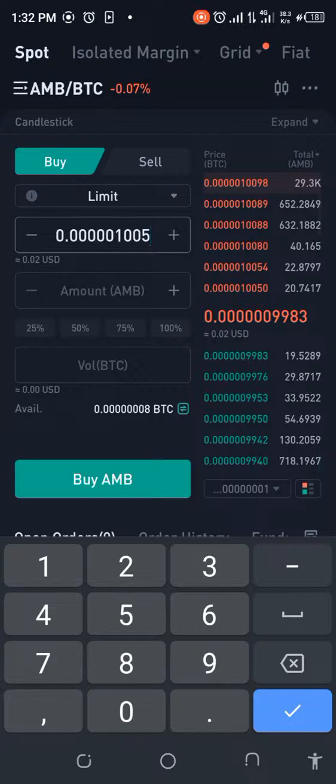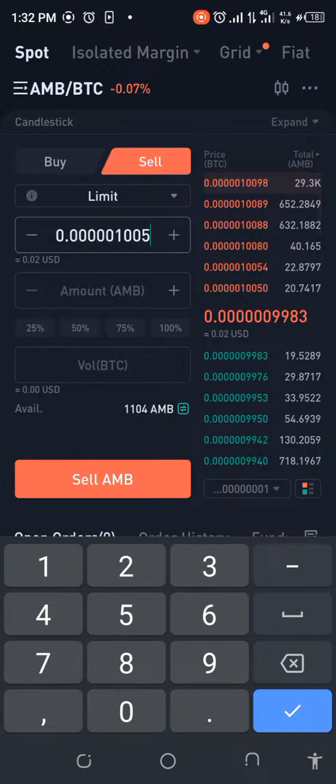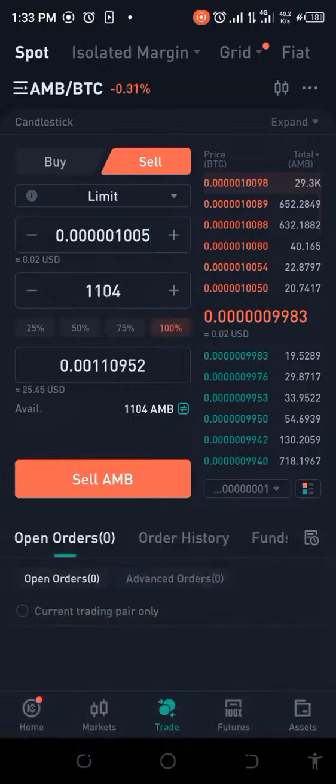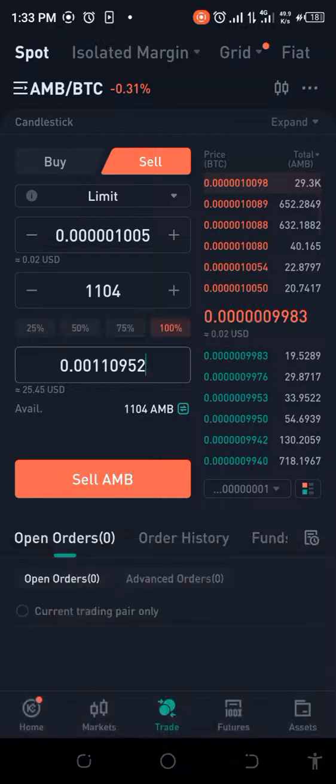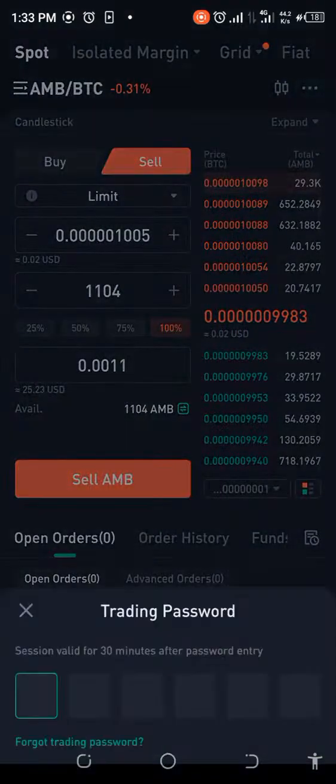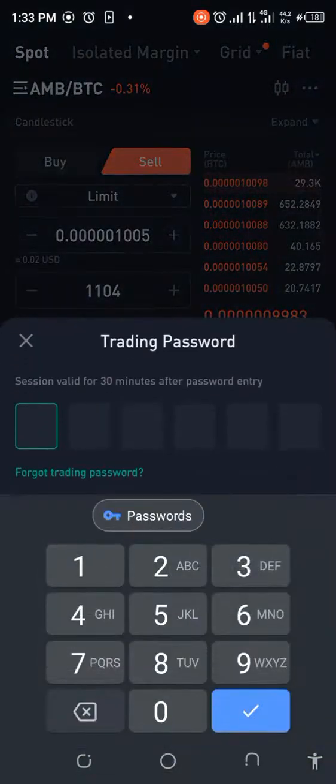Good. So for now, it's a bit down. That was because we tried to send it from Binance and it was taking a whole lot of time. But for now, I'm just going to leave it like this. I'm going to set a limit order and I'll be back to let you know how long it takes. Okay, so for now, this is what I want really. So let me go ahead and put that in. I'm still going to copy this and be sure. Let's go ahead, give it a good screenshot, and then we'll stay in the queue and see how long this takes. All right. I'll go ahead, put in all my verifications, and I'll be back when it is sold.